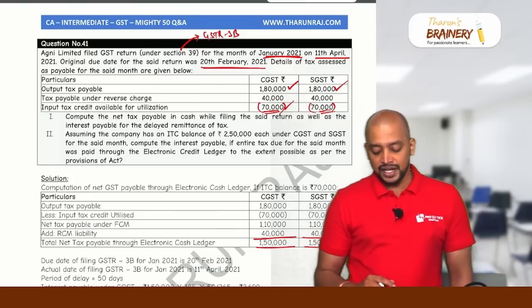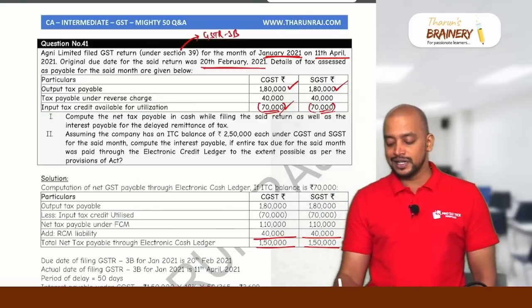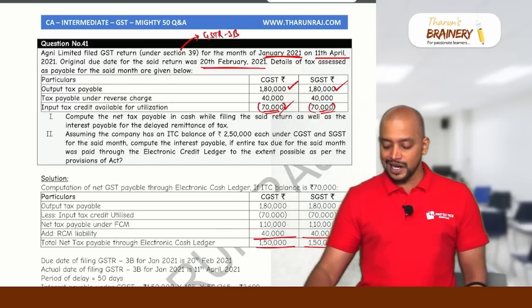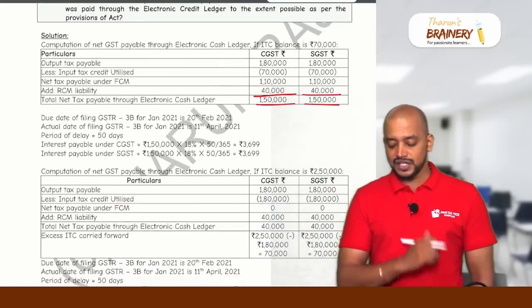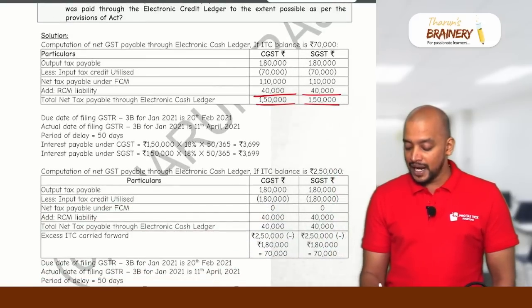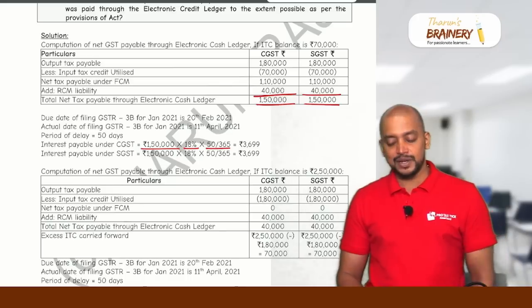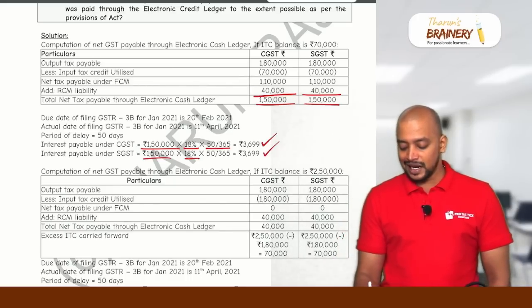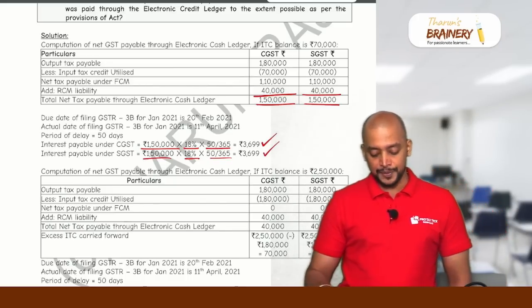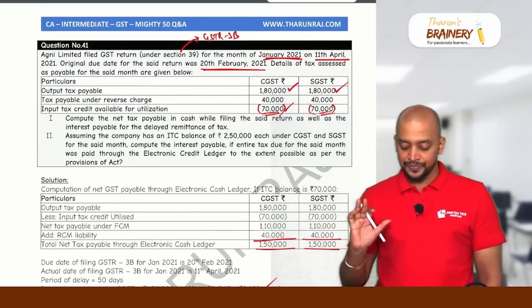On 1,50,000, we need to compute interest from when to when? From 21st February till 11th April. So in February 8 days, in March 31 days, and in April 11 days. That is 50 days for which we need to compute the interest. So 1,50,000 into 18% into 50 divided by 365. So 3,699 will be taken as the interest that is payable. Okay, so this is interest under CGST and SGST.